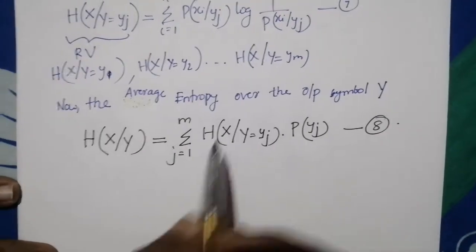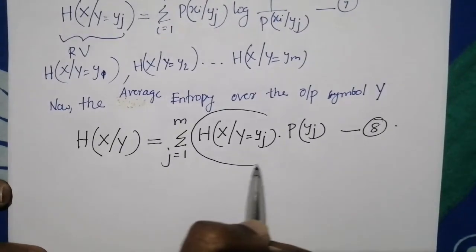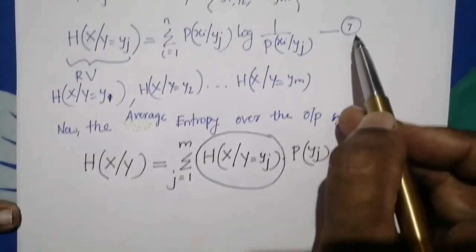Now we replace H(X|Y = yj) by equation number 7.